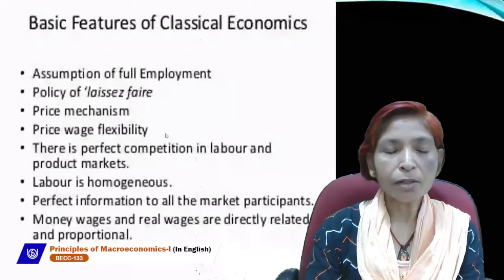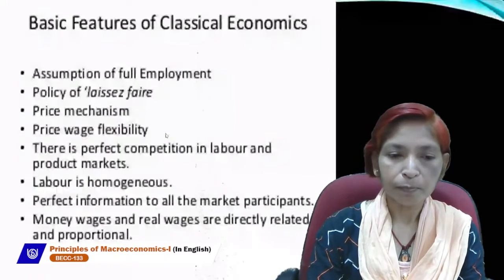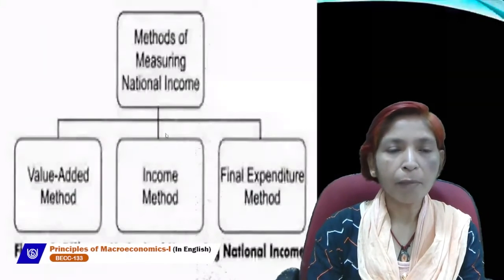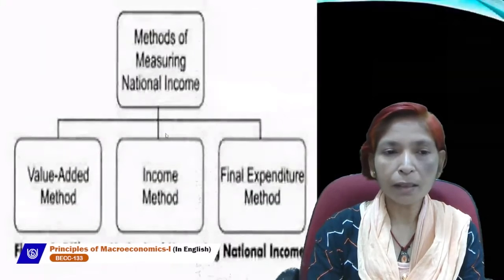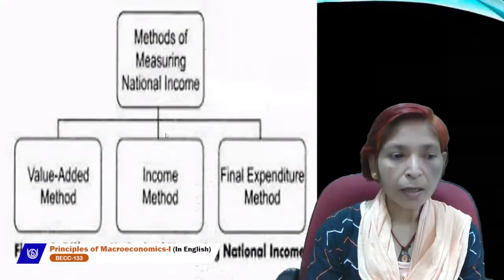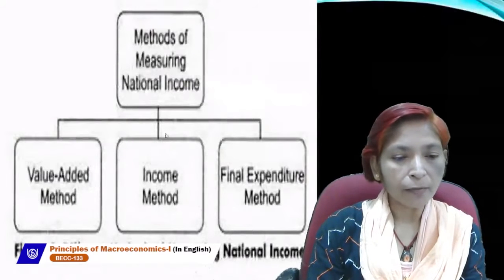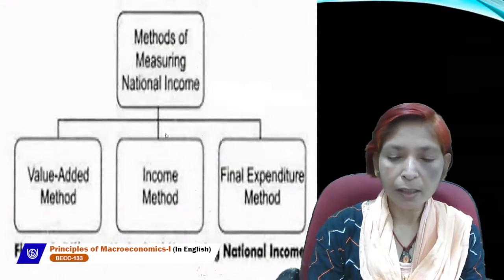Next is methods of measuring national income. How can we estimate national income? Three methods are related to the estimation of national income.